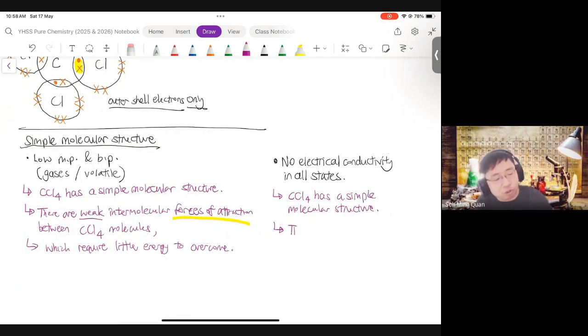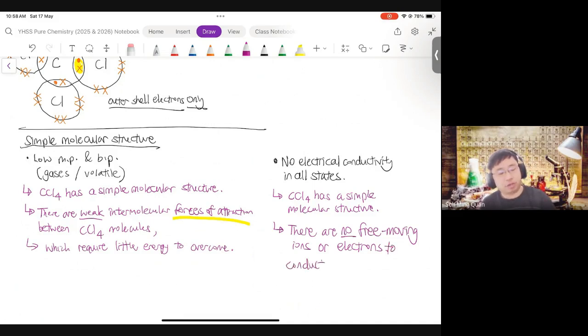So there are no free moving ions, because it's not ionic, or electrons, because it doesn't have delocalized electrons. So there are no free moving ions or electrons to conduct electricity. Okay, so that's simple molecular structure completed.